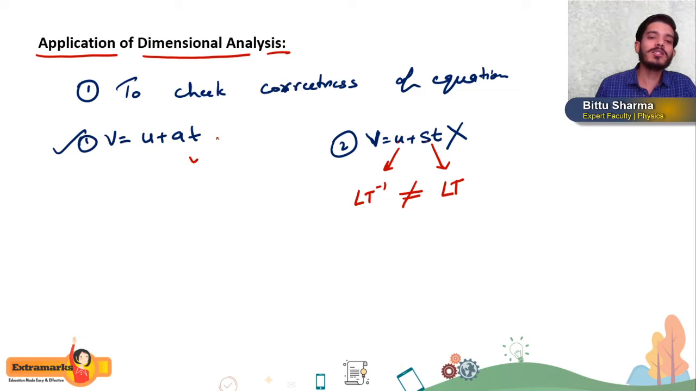But here this equation will be correct. How? We can check it dimensionally. But there is some limitation, students. What? Dimensionally we cannot check the value of constant.